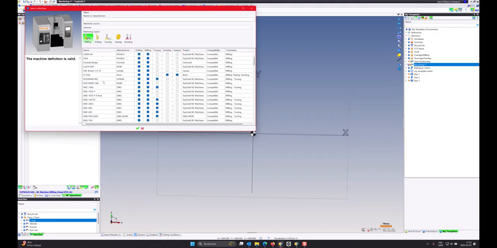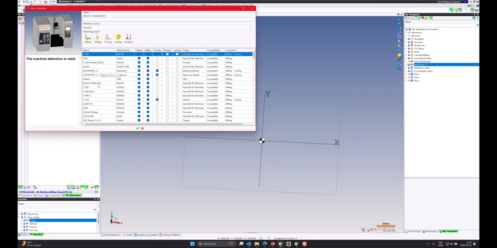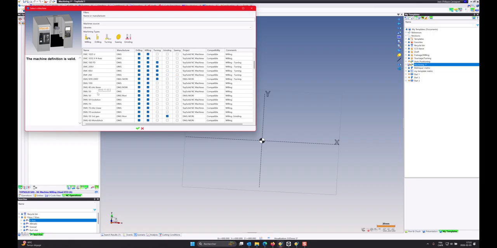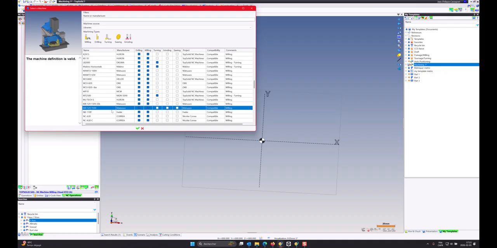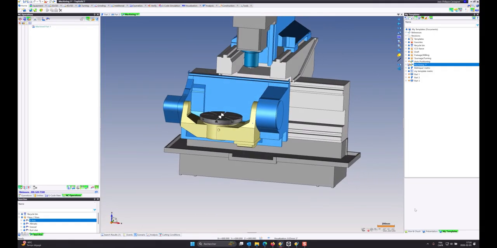So I want a milling machine, I want a 5-axis machine here. I can't find what I want, but this will do. Perfect. So I have a 5-axis machine.